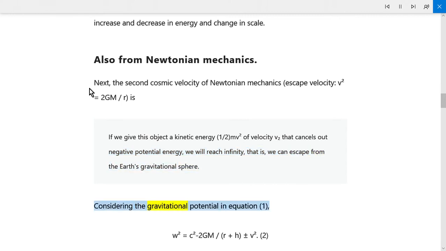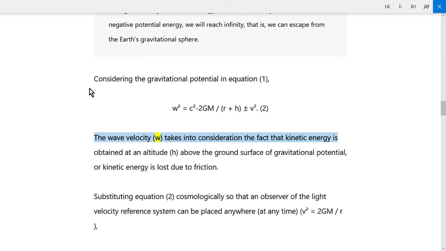Considering the gravitational potential in equation 1, w superscript 2 equals c superscript 2 GM over R plus h, plus or minus v superscript 2. 2. The wave velocity, w, takes into consideration the fact that kinetic energy is obtained at an altitude, h, above the ground surface of gravitational potential, or kinetic energy is lost due to friction.